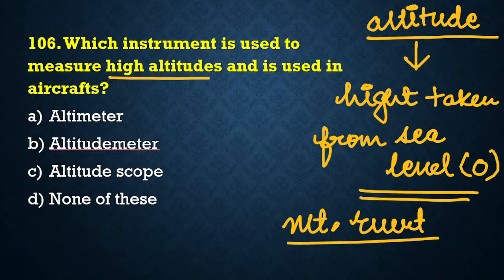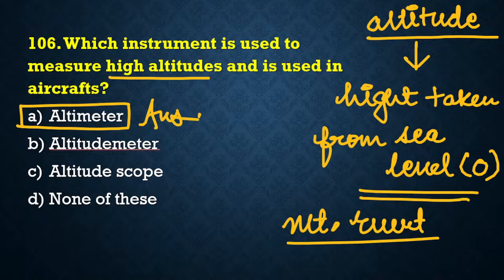Now the question is asking which device we are using to measure altitude. So altitude के लिए the device is altimeter, okay? Which device we use for this purpose? The device we use for this purpose is altimeter. Altitude meter कोई device नहीं होता है. Altitude scope भी ऐसा कोई device नहीं होता है. Altimeter is the device. आपको क्या ध्यान रखना है? The device we have here is altimeter.